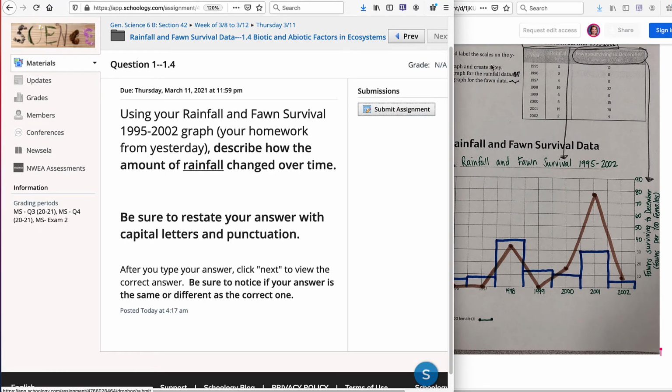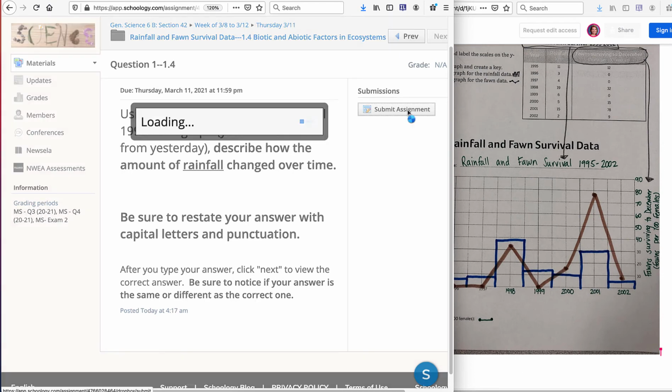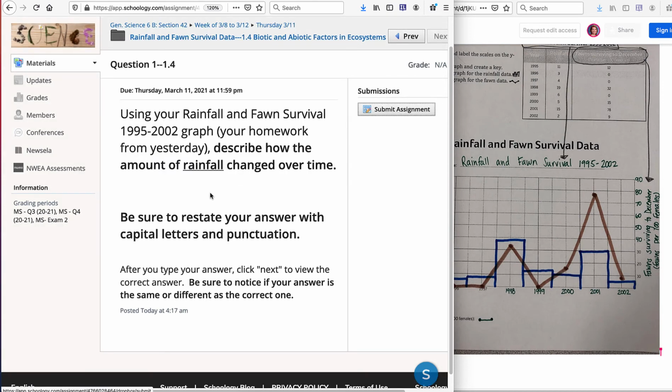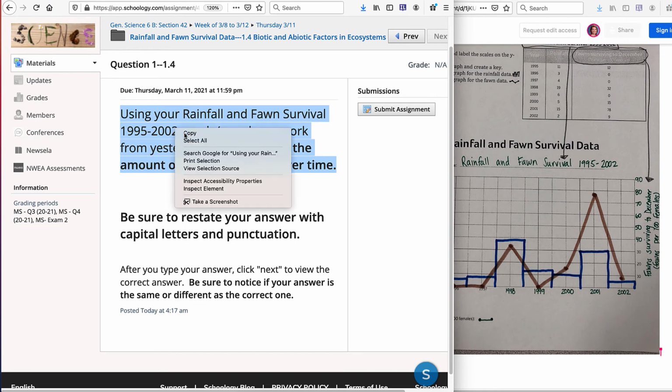So what you're going to want to do is go to submit assignment. However, you'll notice when you go to submit assignment, I can't see what the question was. So what I'm going to do is I'm going to go back to cancel, and I'm going to highlight my question, and I'm going to do, I believe it is control C, so you highlight something, and then either control C, or you can right click and copy it.